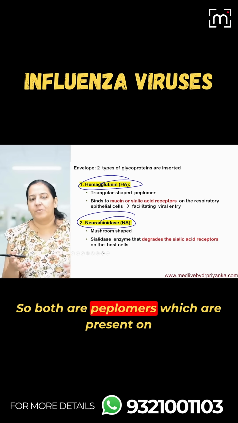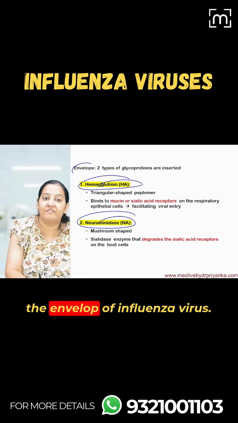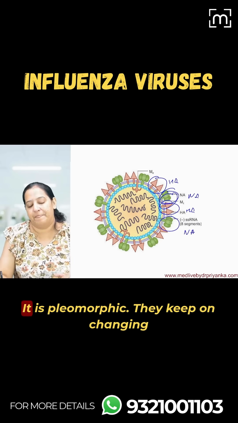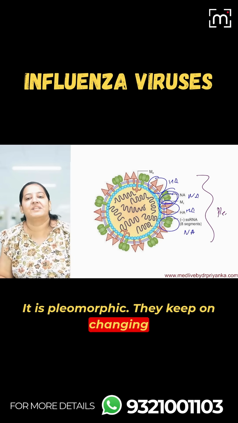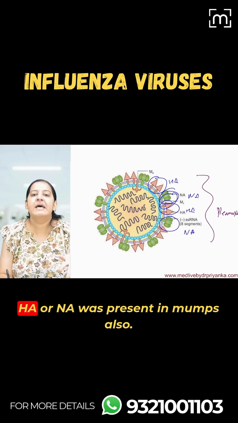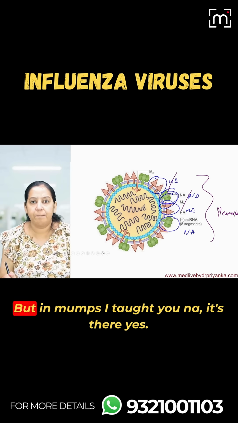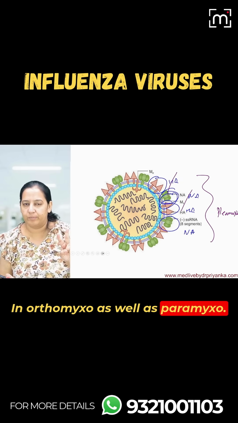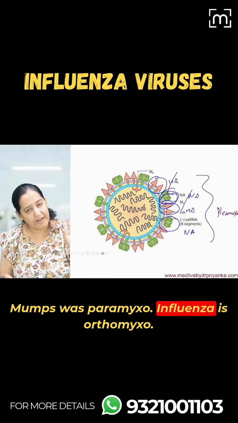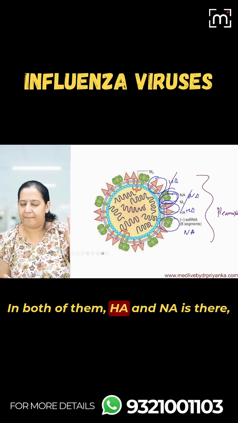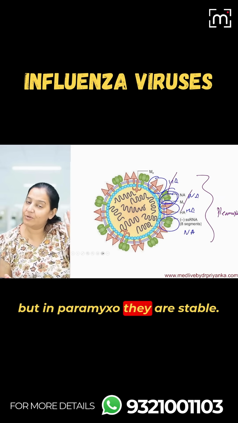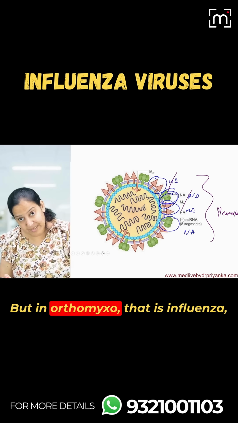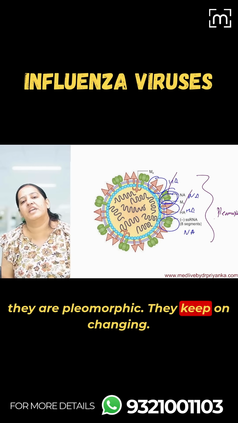Okay. So both are peplomers which are present on the envelope of influenza virus, but the point is that it is pleomorphic. They keep on changing. You will be saying, ma'am, HA or NA was present in mumps also, but in mumps I taught you, no, it's there. Yes, in orthomyxo as well as paramyxo. Mumps was paramyxo. Influenza is orthomyxo. In both of them, HA and NA are there, but in paramyxo they are stable. In mumps they are antigenically stable. But in orthomyxo, that is influenza, they keep on changing.